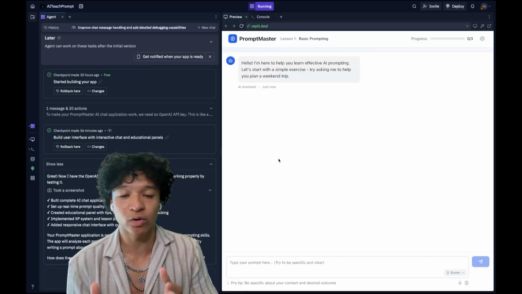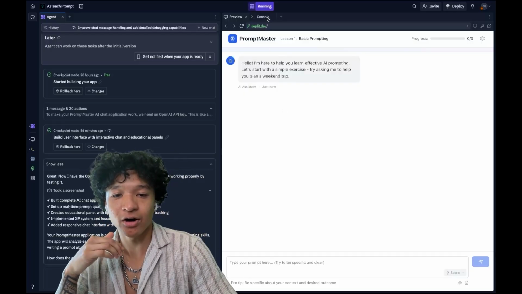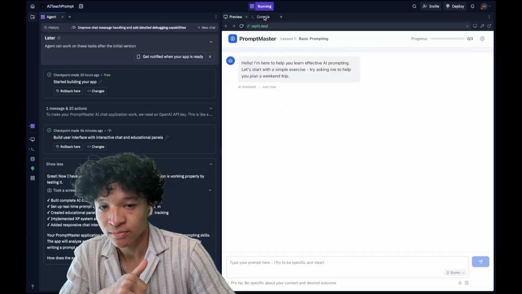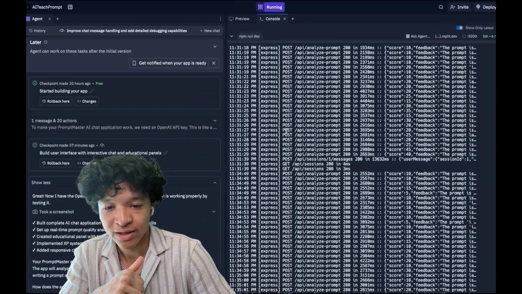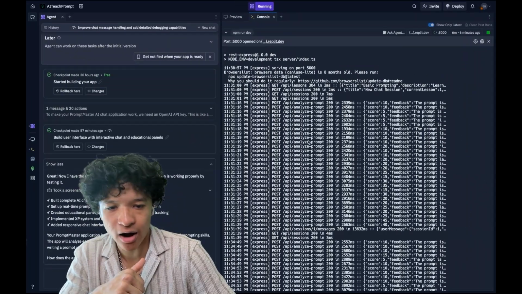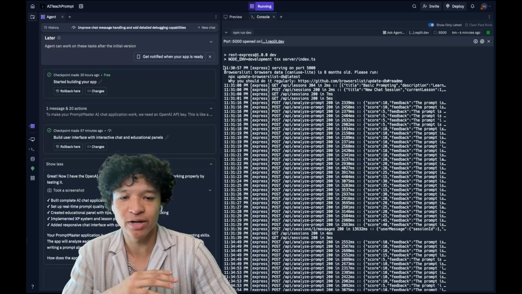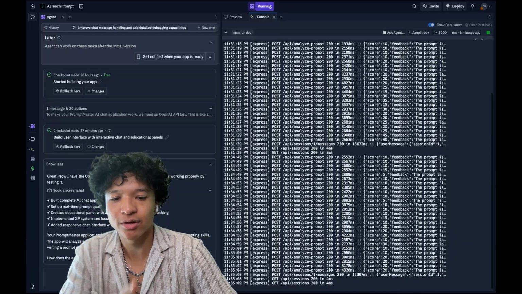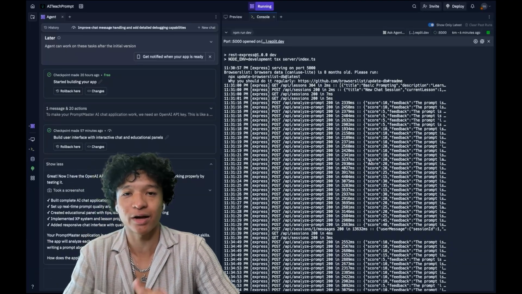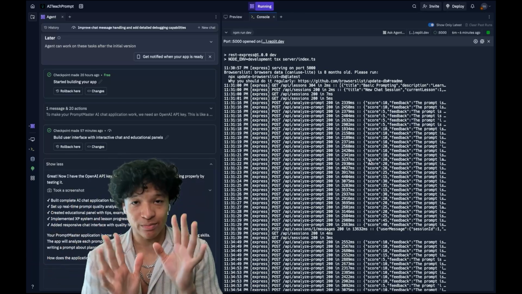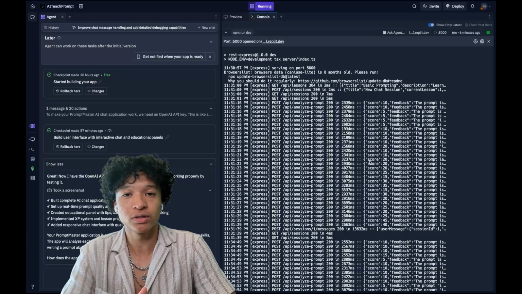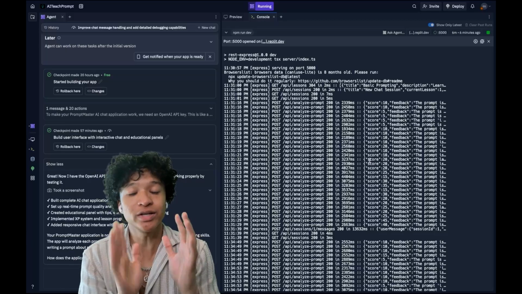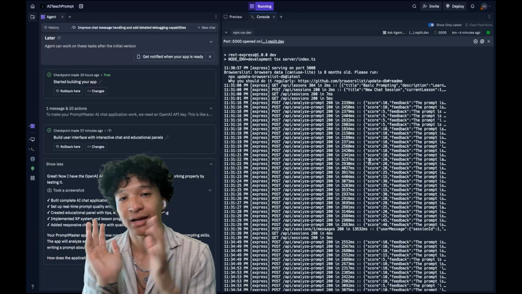The way a website works is it has something called a backend server, which we could see and access if we click the console right here. And we could see all of these logs, all of this text explaining what's happening in the backend server. Now you're looking at this, you're like, what the hell is going on? You don't need to worry about what's going on. Just know that this is context that we could use to help fix our problem. We just have to give this to the AI agent and it'll know what to do.